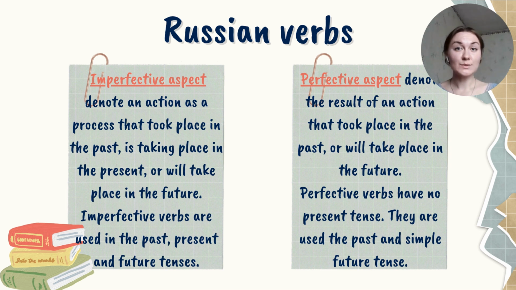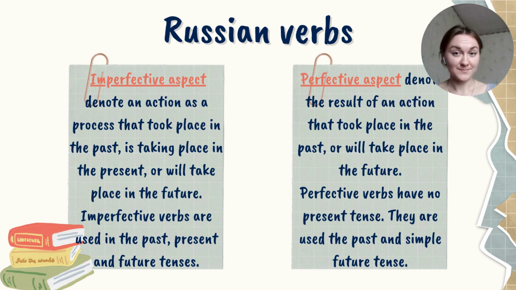Perfective verbs denote an action as a result that took place in the past or will take place in the future. Perfective verbs do not exist in the present tense. They exist in the past tense or in the future tense. You can see two main differences between these two aspects on this slide. Let me tell them once again.